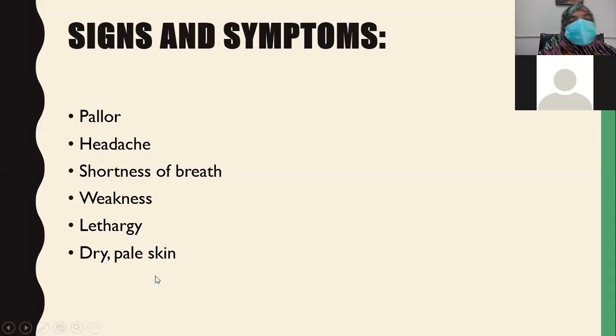Now the signs and symptoms. You all know the signs and symptoms of iron deficiency anemia. The patient presents with pallor. The patient can present with headache. Mostly school-going age children complain of having headache when they are studying in class. They are genuinely saying this; they are not avoiding their classes. Headache is a very genuine problem with iron deficiency anemia. Also shortness of breath, weakness, lethargy, dry and pale skin.